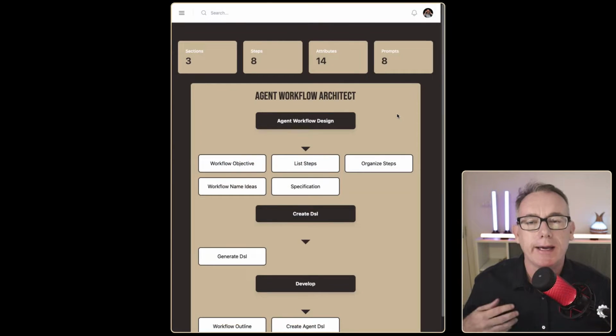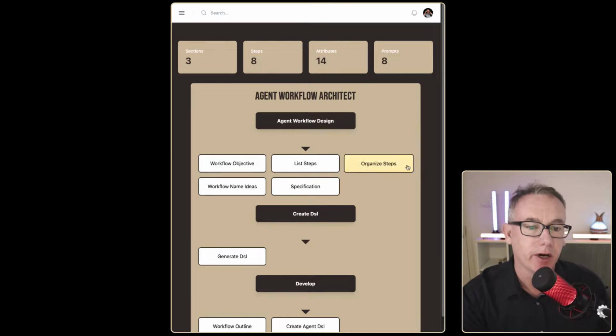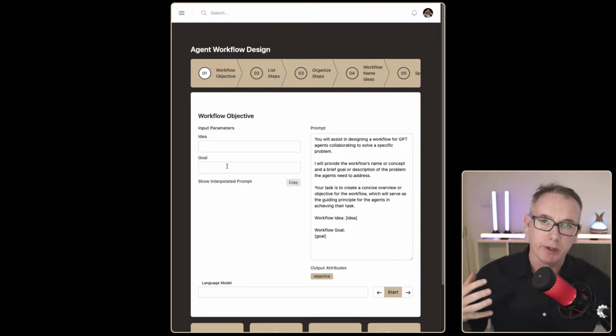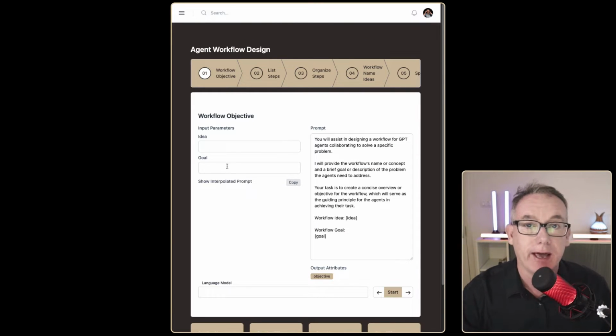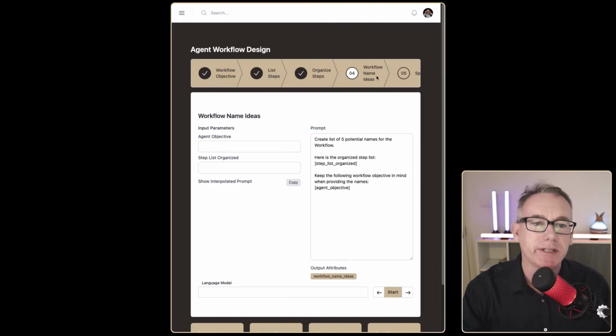Now, if you've been paying attention to this series, you know that I'm in the middle of creating some software for automating the different GPT workflows that I do. And often I start off from this architecture where I design them. And we have this concept of an objective and an idea that we would like to automate with GPT. The simple workflow here is that I can list the steps, organize them, come up with some ideas.